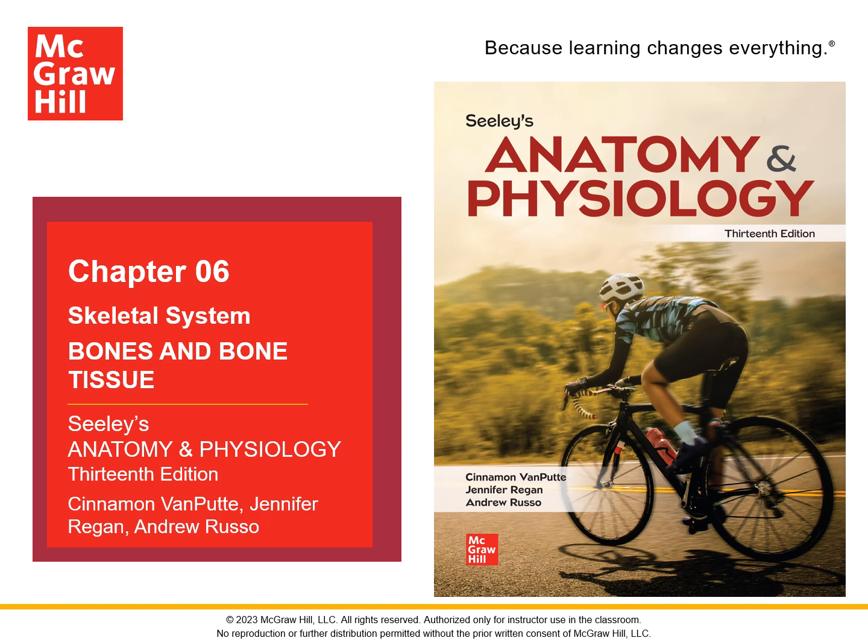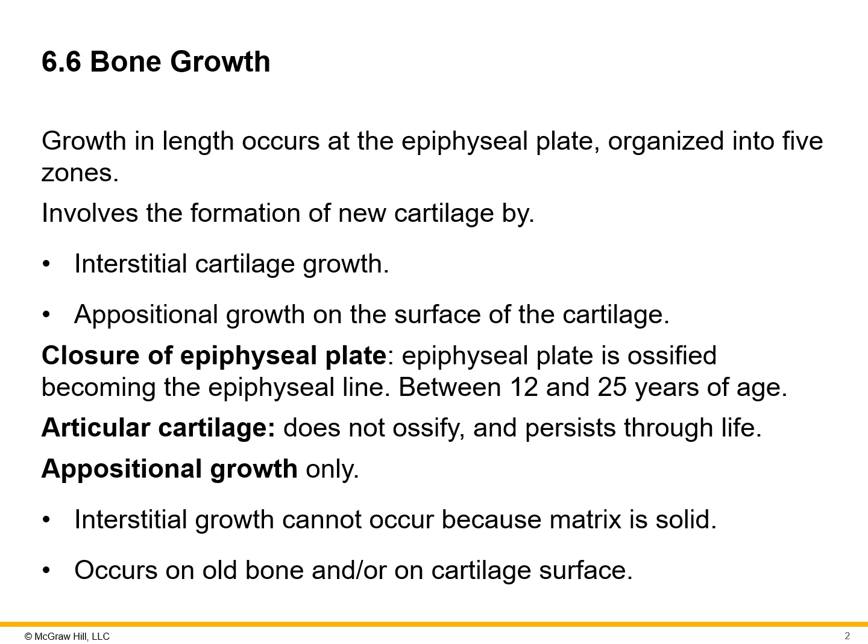All right, continuing on here in chapter 6. So talking about bone growth, right? The length occurs at, again, that epiphyseal plate. There's actually 5 zones of that plate, and it involves the formation of new cartilage by that interstitial cartilage growth, also that appositional growth on the surface of the cartilage. So we have the closure of that epiphyseal plate. It becomes ossified, becoming the line between 12 and 25 years of age.